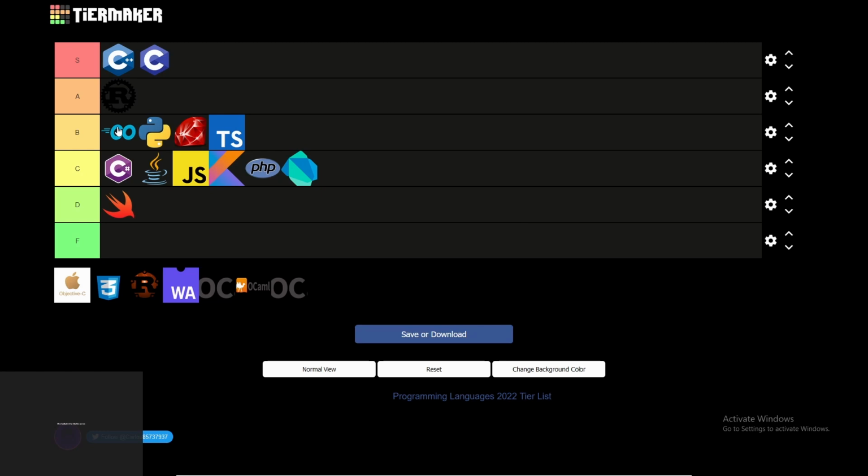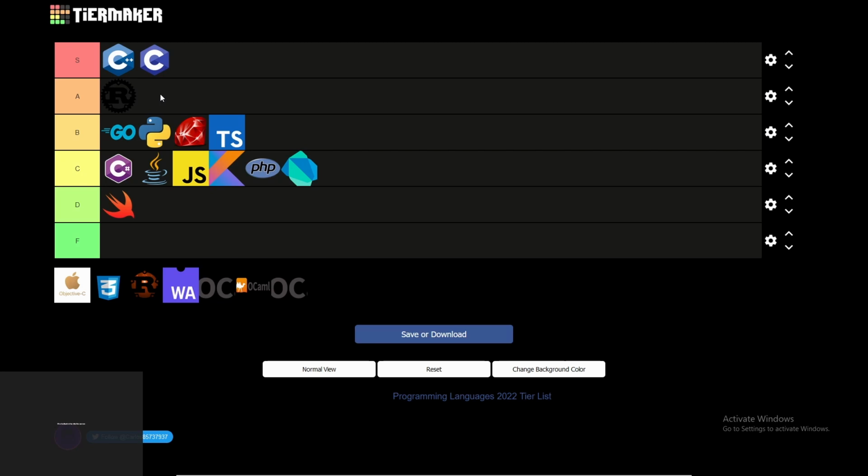Python is not very fast. It is a language to do some quick work. Ruby is like Python, basically Python with no one using it. And TypeScript is better than JavaScript. Rust is in A tier because of slow compile times. And C and C++ have some cons like memory, but yeah.